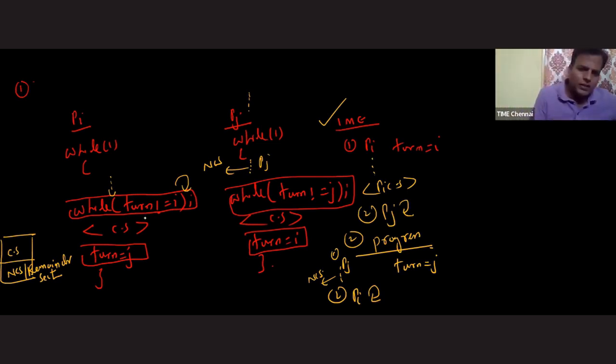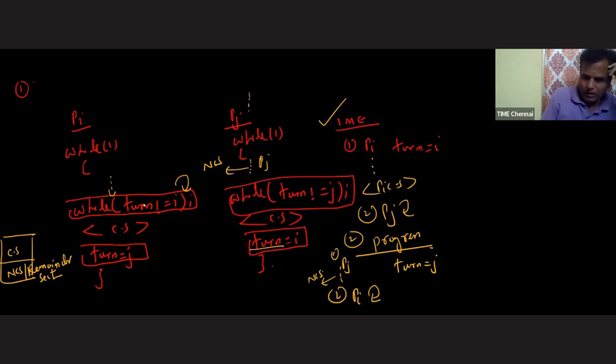See here, when is this condition going to become false, sir? Whenever the turn value becomes I. Then I not equal to I, the answer is no, so this condition becomes false. But for this turn variable to become I, until process Pj enters inside the critical section and comes out from the critical section and sets turn equals to I, till this point of time there is no chance for process Pi to enter inside the critical section. Once again I am repeating, sir: process Pj is running in the non-critical section area, and process Pi is in busy waiting because currently turn value equals J.